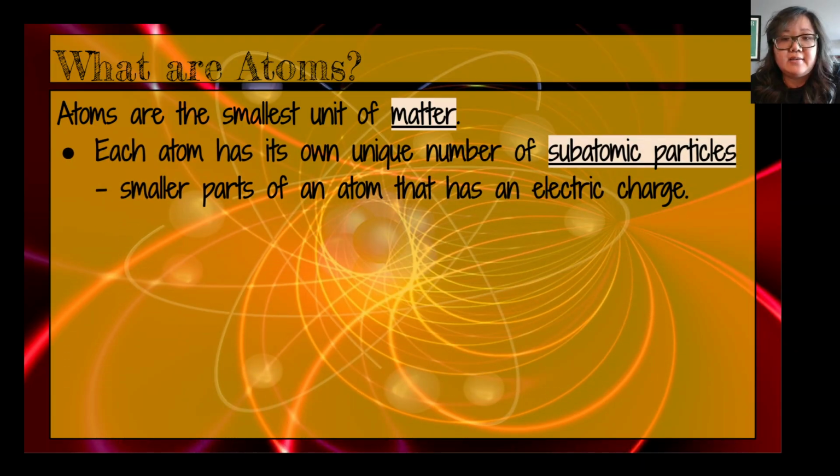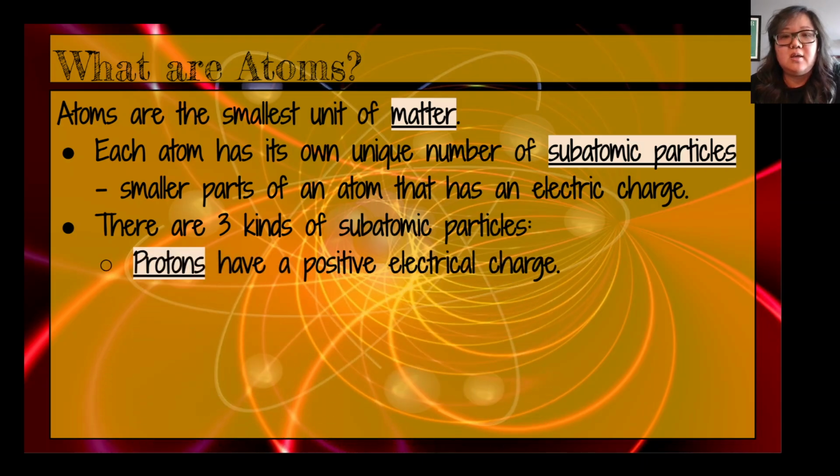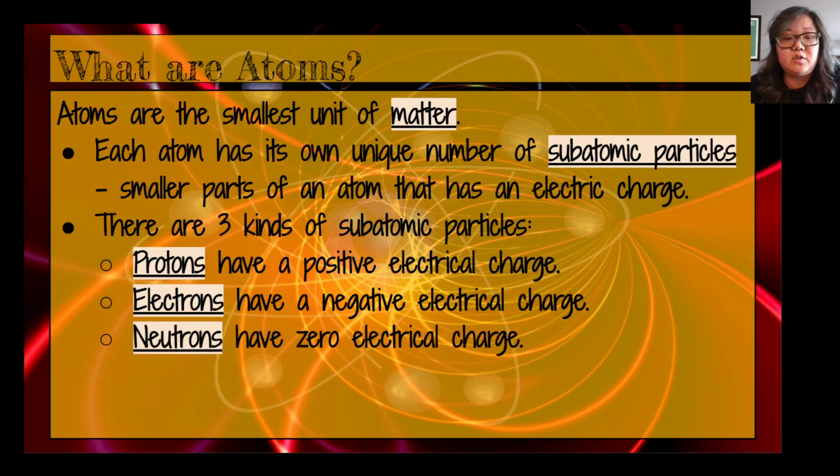Each atom has its own unique number of subatomic particles. Subatomic particles are smaller parts of an atom, and each subatomic particle has some kind of charge, like an electrical charge. And we'll talk about that in a little bit, right? There are three kinds of subatomic particles. You have your protons that have a positive charge, you have electrons that have a negative charge, and then you have neutrons which have zero charge. Okay, so these are the three parts of an atom.